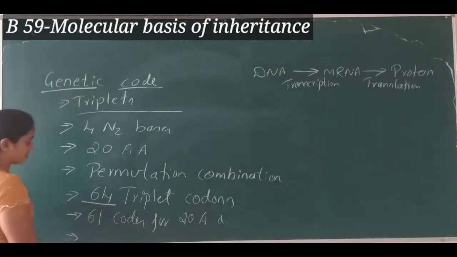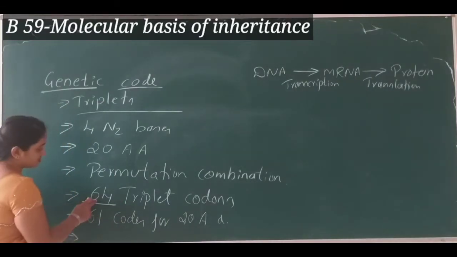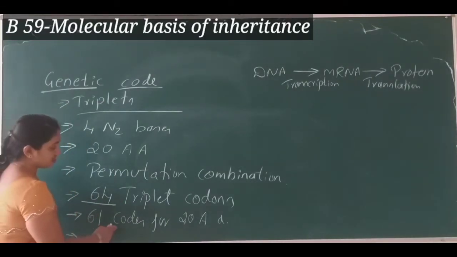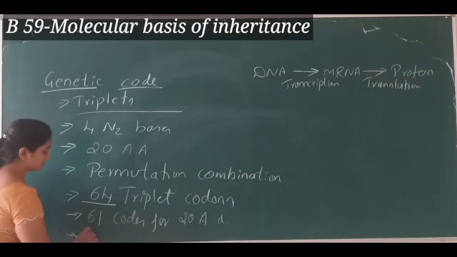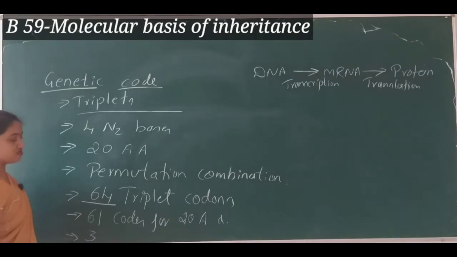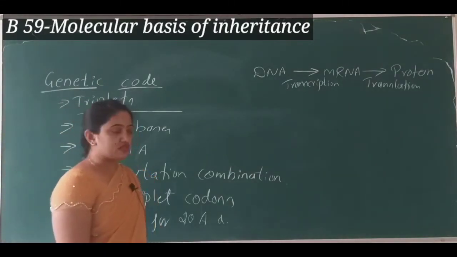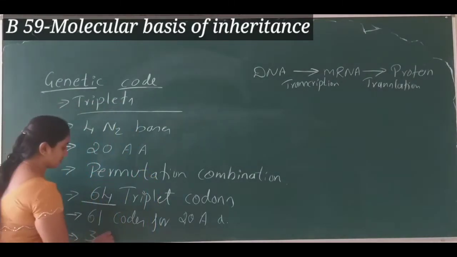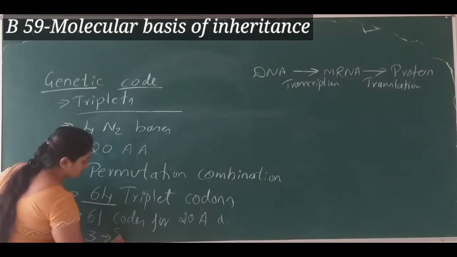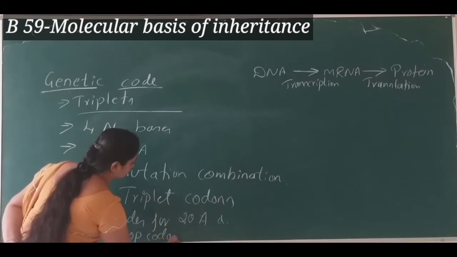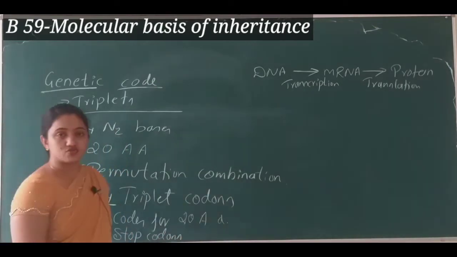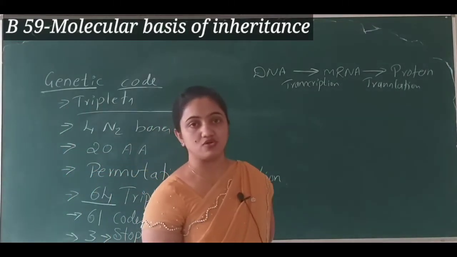Later we will understand. So out of 64, only 61 code for amino acids, and the remaining 3 triplet codons are known as stop codons. Stop codons are also known as nonsense codons.